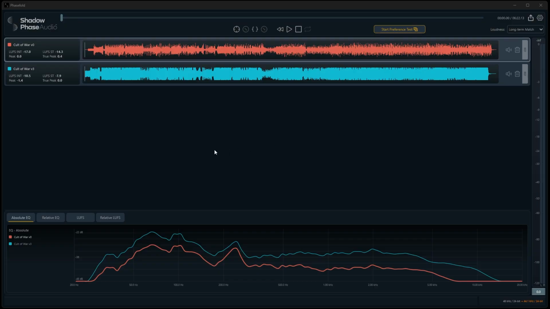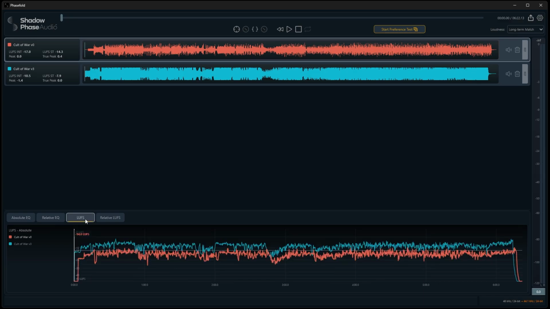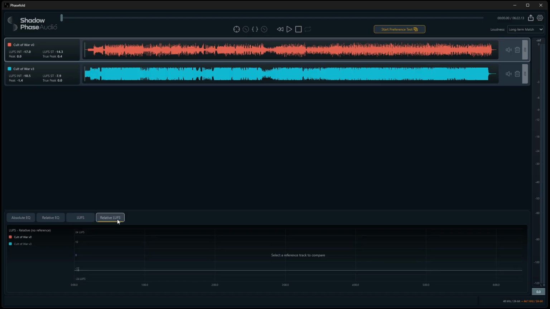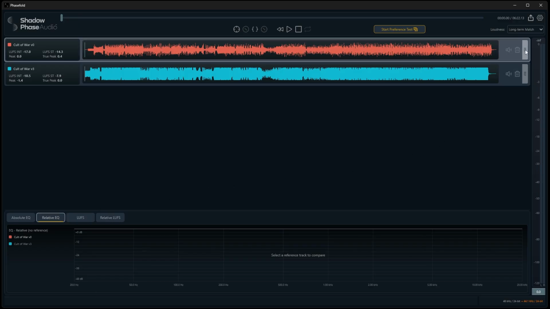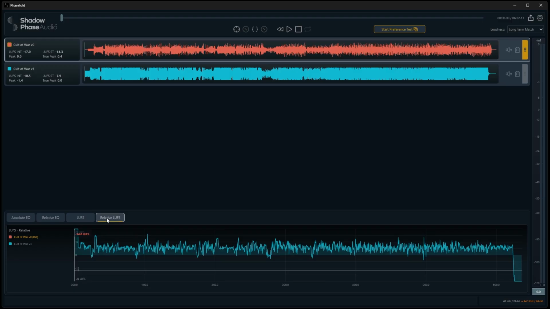In the absolute EQ view, you can compare the overall spectral balance of every loaded track. In the LUFS view, you can see loudness over time. If you want to compare tracks against a reference, select the ref flag on the track you want to use. Once a reference is selected, relative EQ shows the tonal difference between each track and the reference. Relative LUFS shows the loudness difference against that same reference.